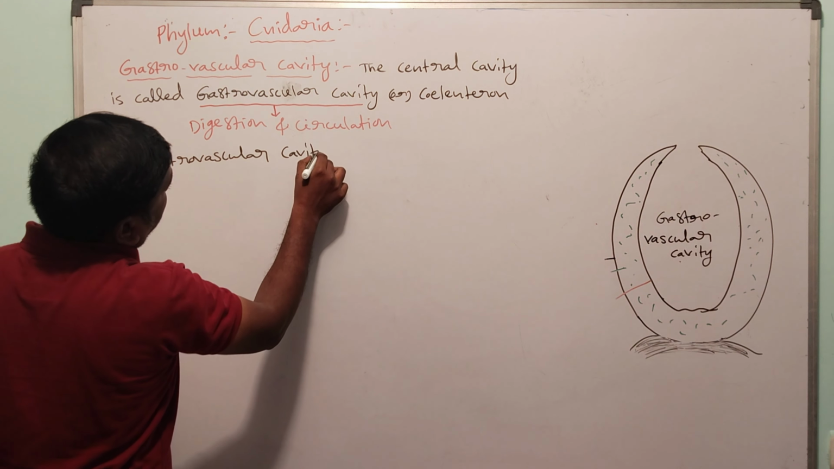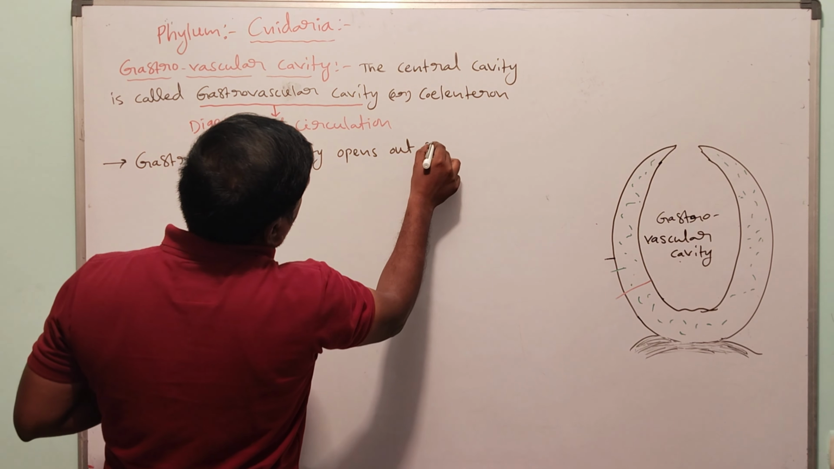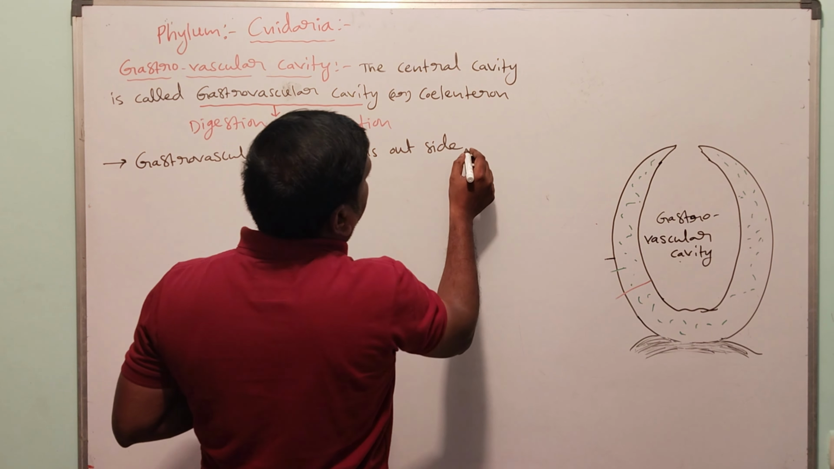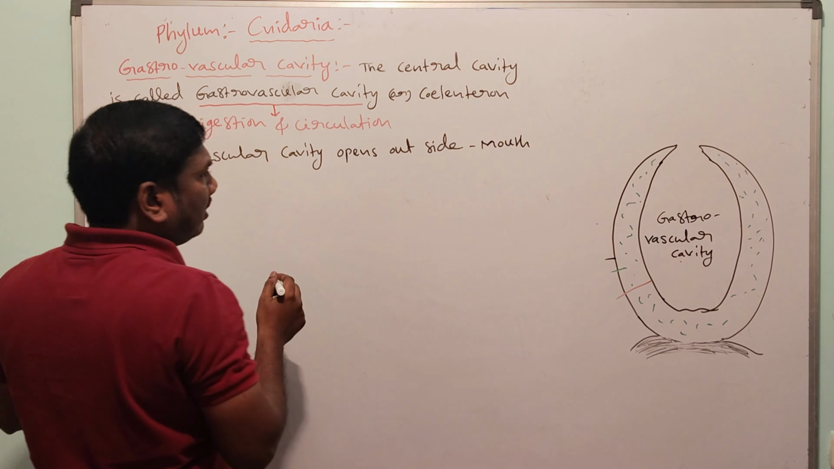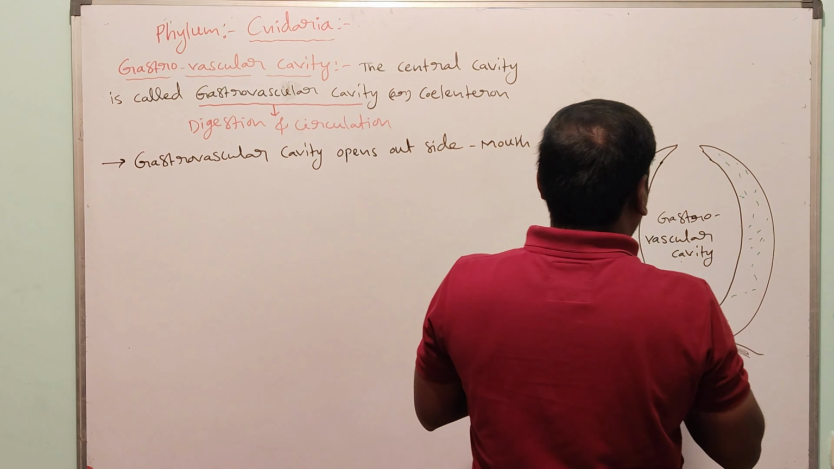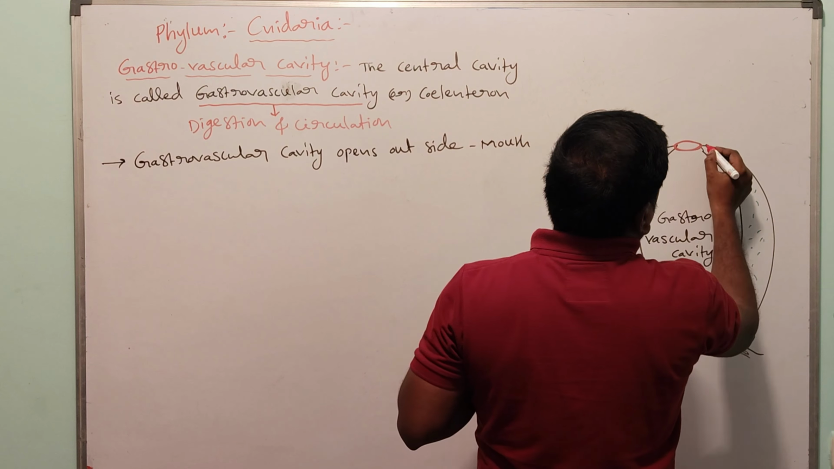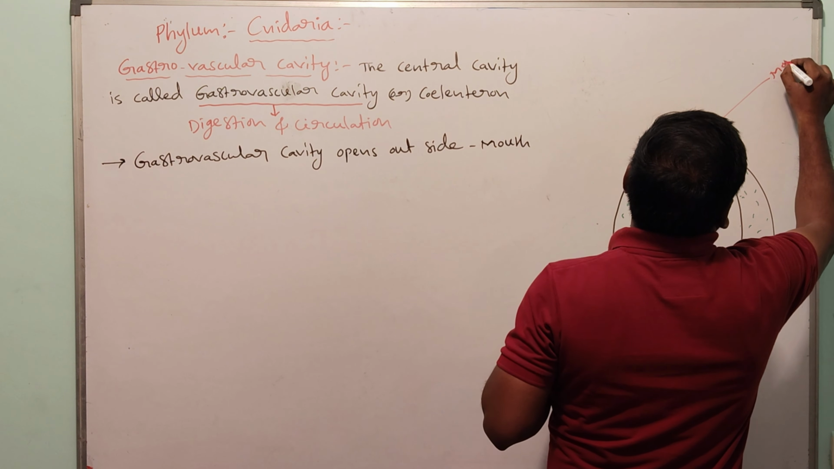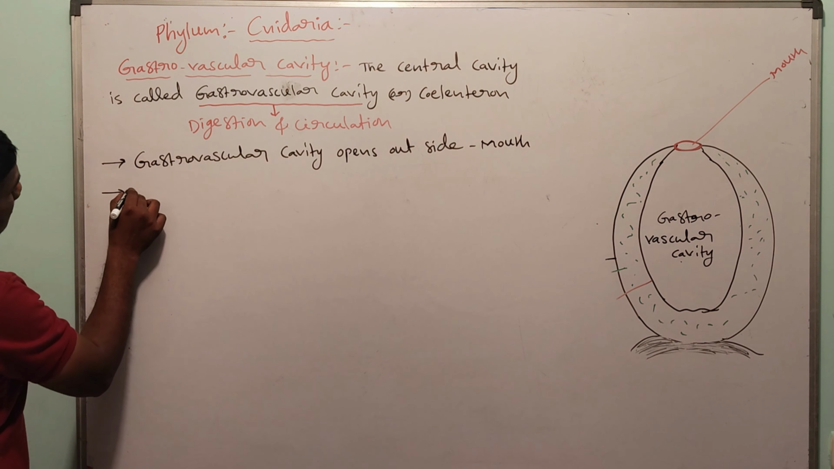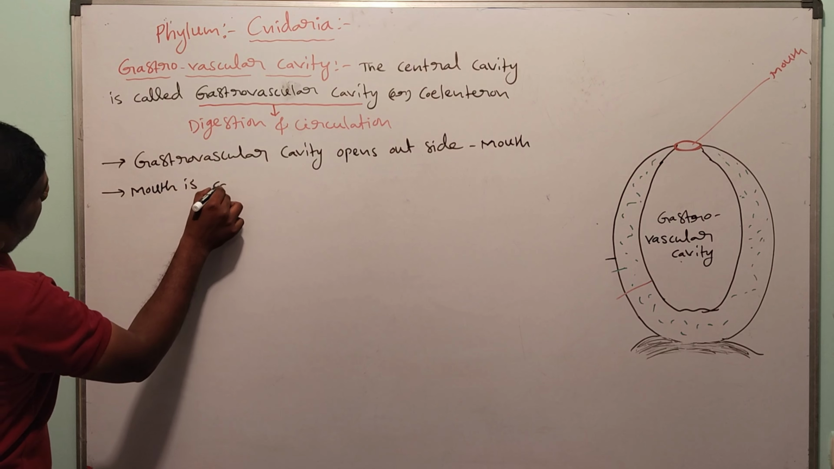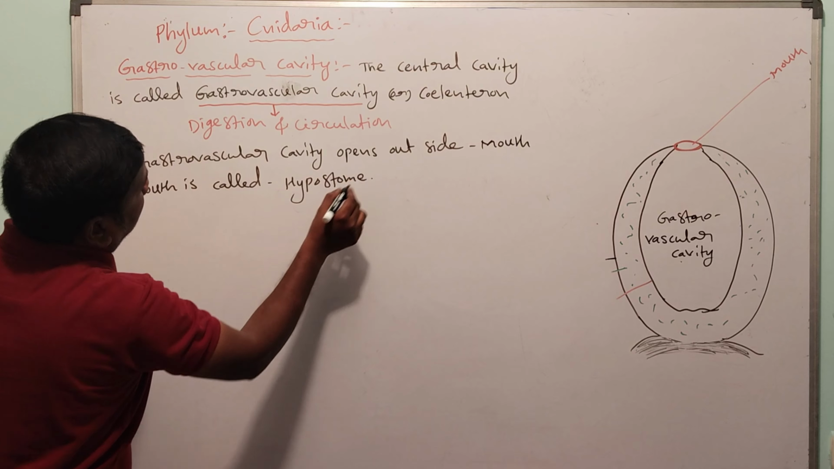The gastrovascular cavity opens to the outside through the mouth. This mouth is also called the hypostome. The gastrovascular cavity opens out through the mouth, and this opening is called the mouth or hypostome.